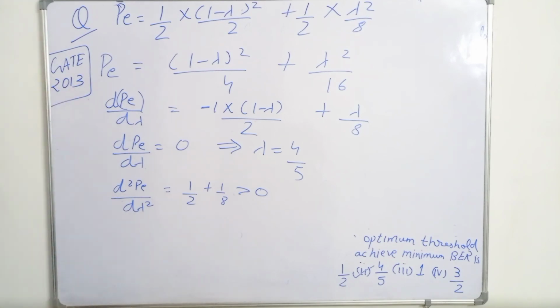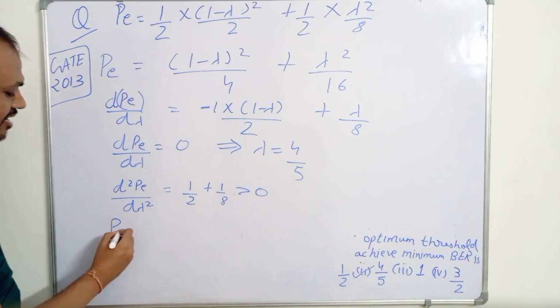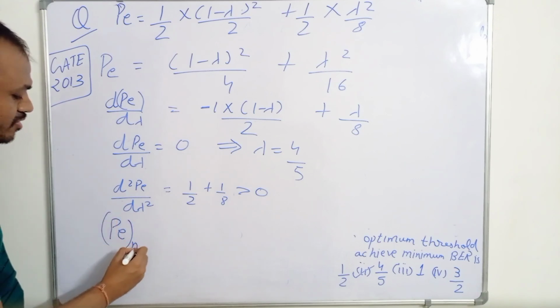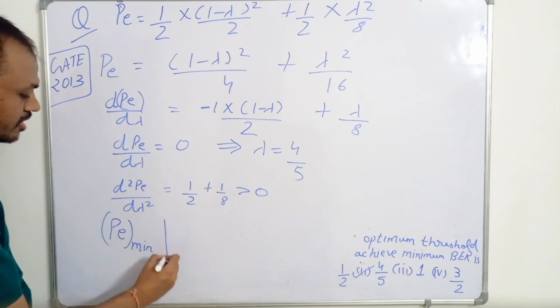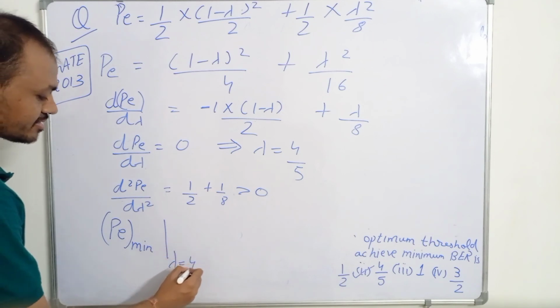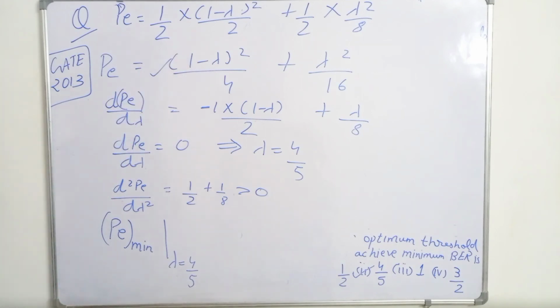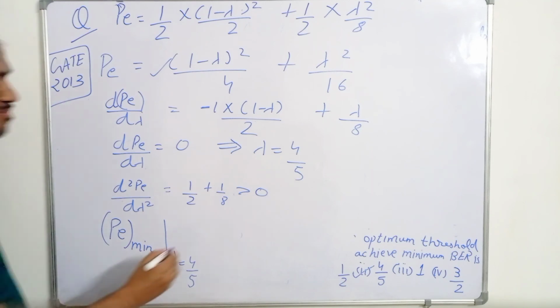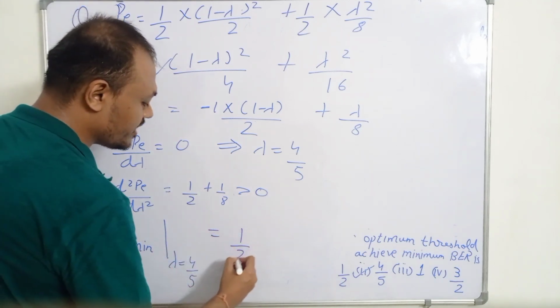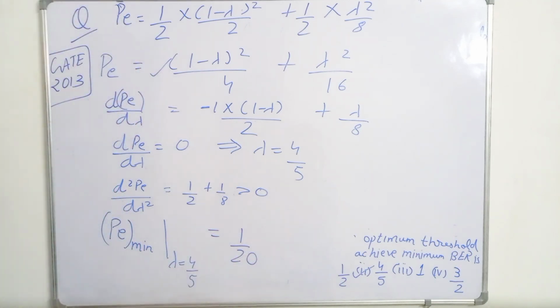But if we have to find the minimum bit error rate, then we can put the value of lambda in this equation. If we put lambda equal to 4 upon 5 here, then we get the minimum bit error rate equal to 1 upon 20. So in this question also, if there was a third part asking to find the minimum bit error rate for this optimum threshold, then that value is equal to 1 upon 20.